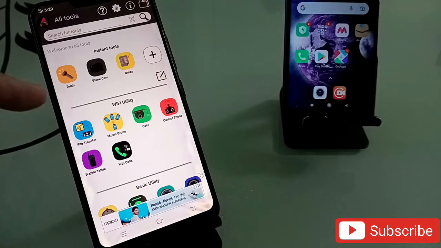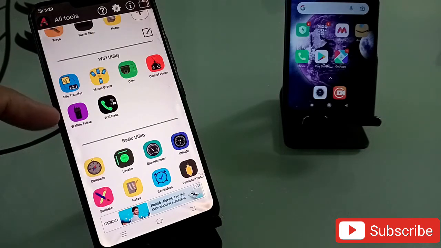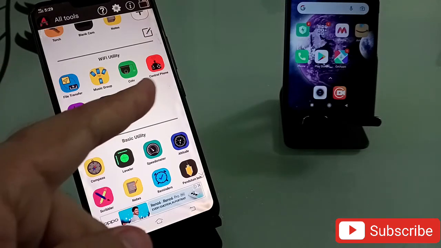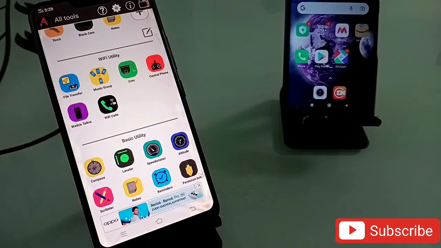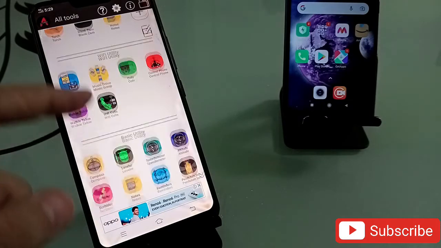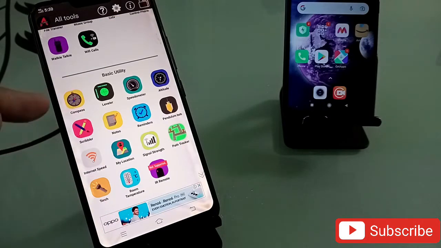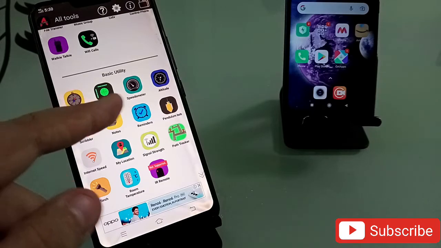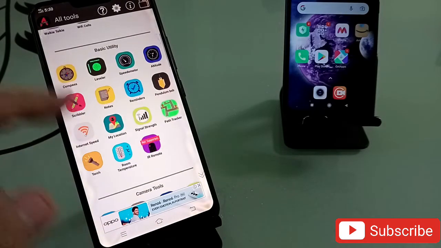Let me show you some of them. You can turn on your torch, your black cam, and your walkie-talkie. You can make your phones a walkie-talkie. You can also control the phones with this, and you can also create a CCTV camera. You can make your phone and the other phone a CCTV camera just by clicking on this icon. Not only this, there are so many other things, like compass, leveler, speedometer, so many things you will be getting.